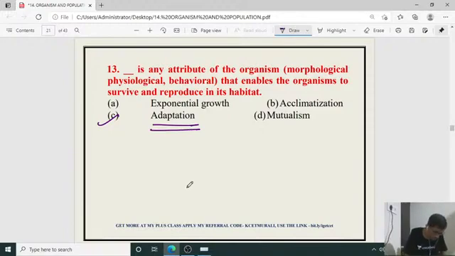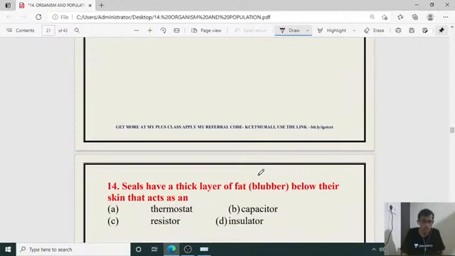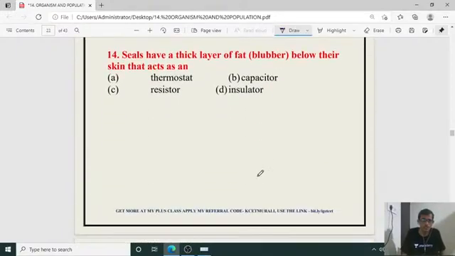Yes, sir. The next question, number 14. Seals have a thick layer of fat. Seal or even the whale, the blue whale, the largest mammal, has blubber below its skin that acts as what? What is that adaptation? Another adaptation observed in fish, and in the largest mammal, the blue whale, where we can observe the fat layer under the surface of the skin. What is the function of that? Thermostat, capacitor, resistor, and insulator.